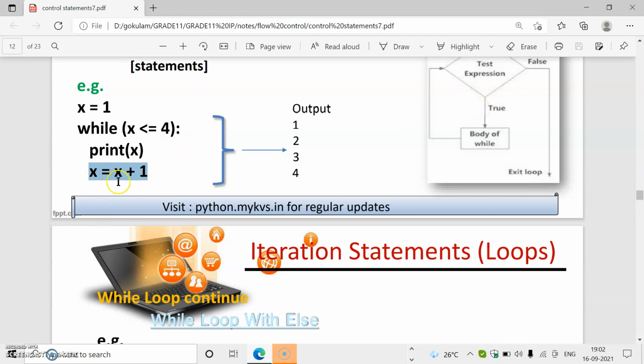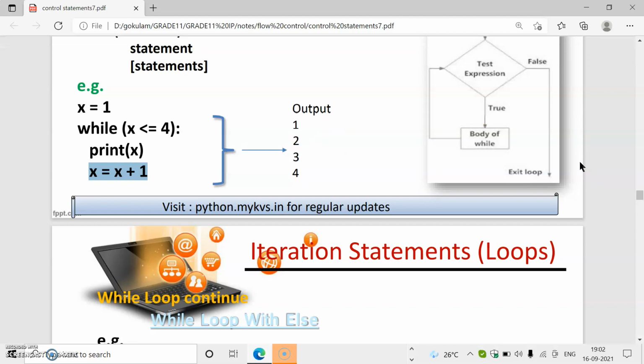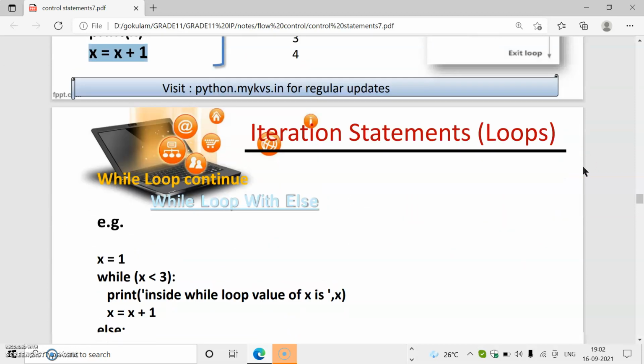So inside the loop, some increment or decrement operations will be there. Then only this while loop will execute properly. If it is not used, then the loop will execute indefinitely. That means the loop will not stop. So if a condition is true, up to the point that the condition becomes false, the body of the loop is executed.